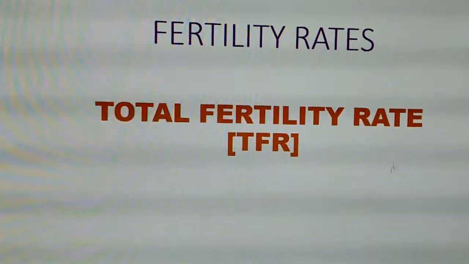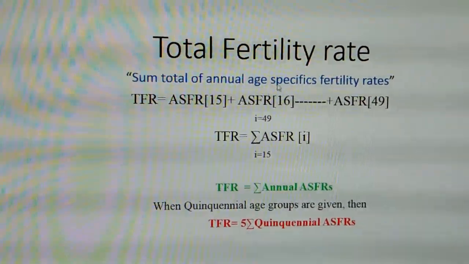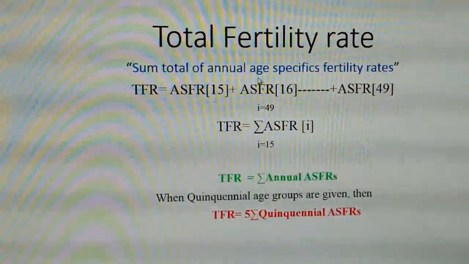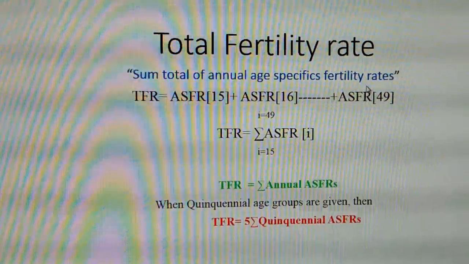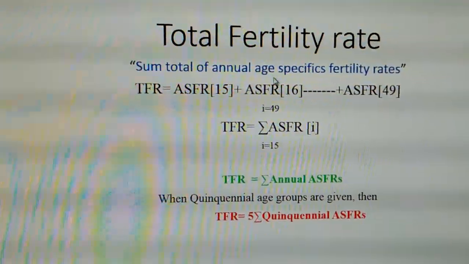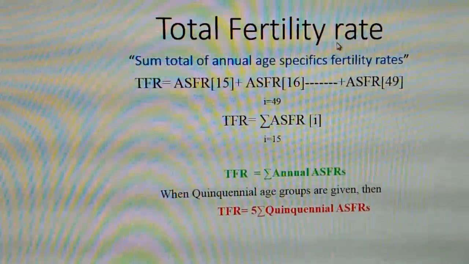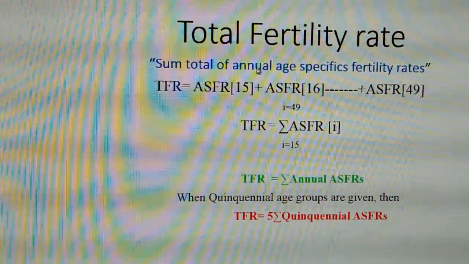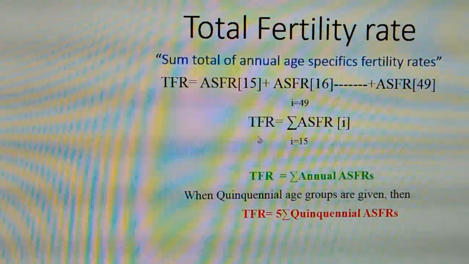Now, let us know the definition, meaning, and the formula of this. Total fertility rate is defined as the sum total of annual age-specific fertility rates. In previous class, I told you all that ASFR will be very well used in the total fertility rate. So this is nothing but we take the overall sum total of annual age-specific fertility rates. Now let us know the formula of this.